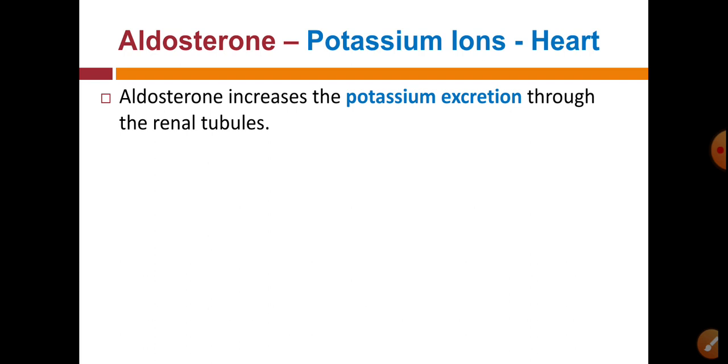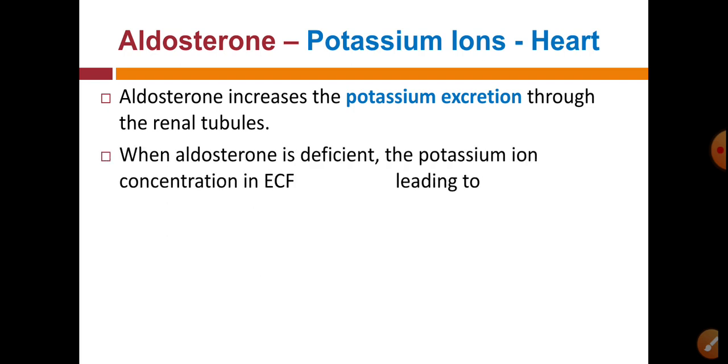So in urine potassium gets excreted out, but less sodium is excreted, because for sodium aldosterone has a reabsorption action, while for potassium ion aldosterone has an excretion action.